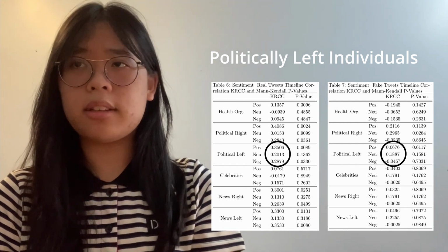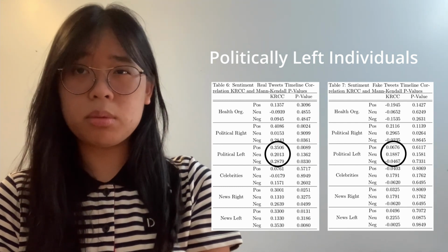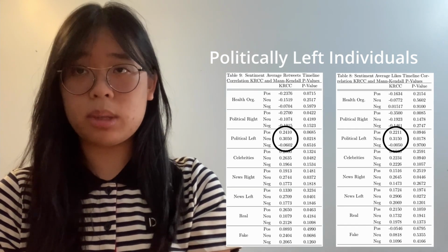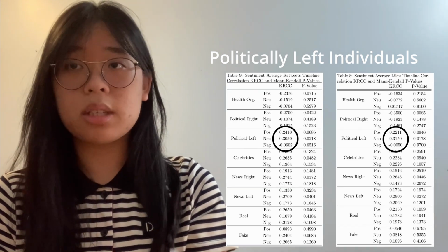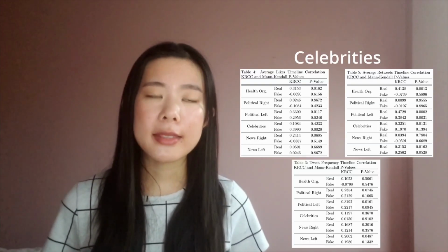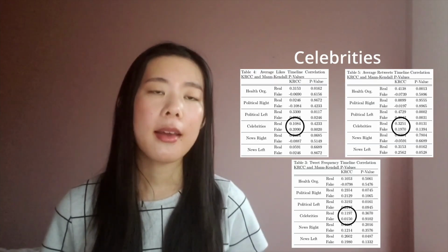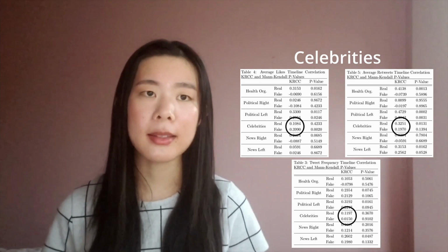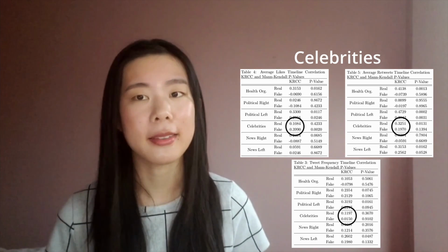In contrast, fake tweets are also influenced by this group but have low sentimental motivations. Looking at engagement, positive tweets tend to have positive correlations, while negative tweets have negative correlations. Celebrities have varying results across all three metrics. Altogether, the mismatch between results may be due to the different types of celebrities with different audiences included in this